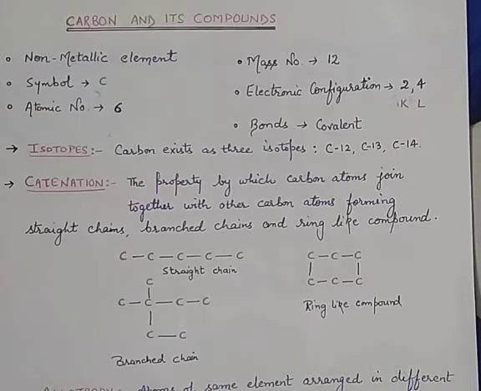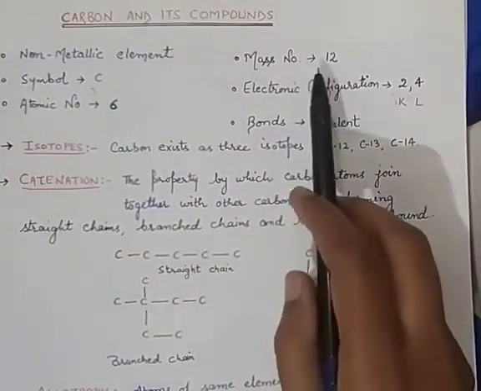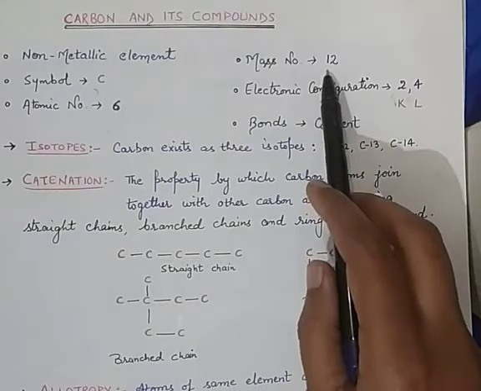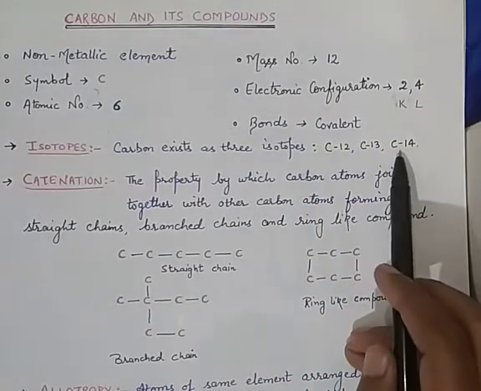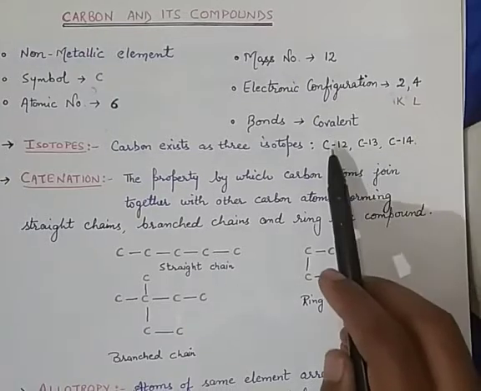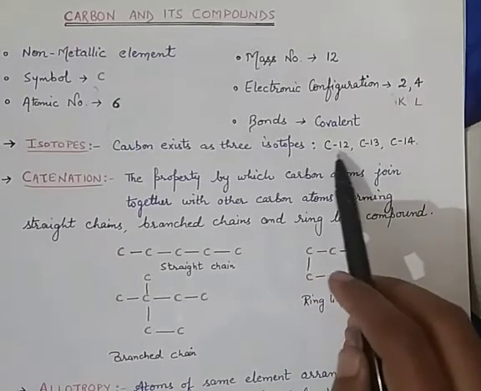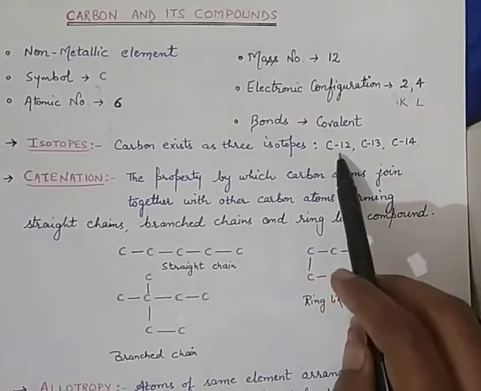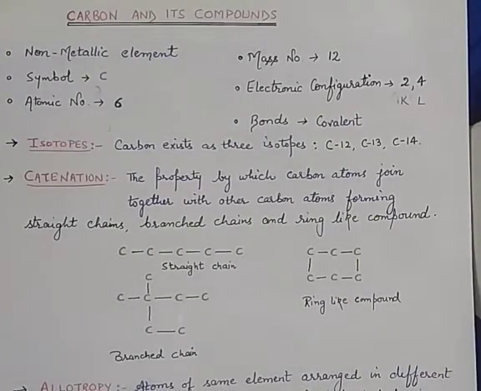Naturally, 99% of carbon has the atomic mass 12. That's why it is written that atomic number is 6 and atomic mass is 12. But carbon also has atomic masses 13 and 14. 99% of carbon naturally exists as carbon 12, that's why we write carbon 12. In traces, carbon 14 is present, which is also known as radioactive carbon.